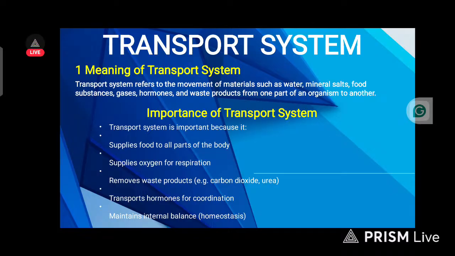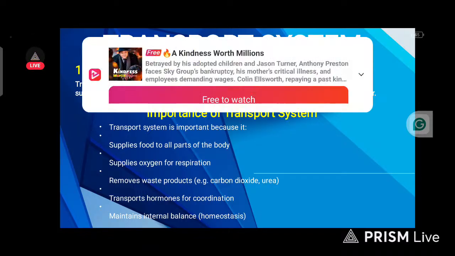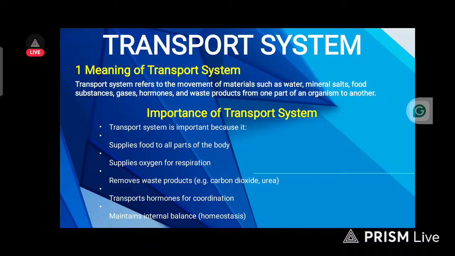What are the importance of transport system? Number one, it helps in supplying food to all parts of the body. Number two, supply of oxygen for respiration.